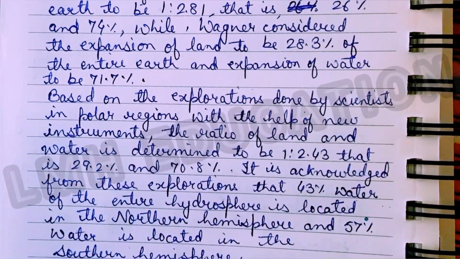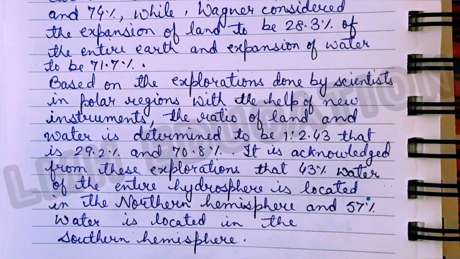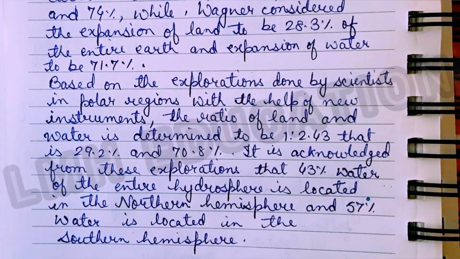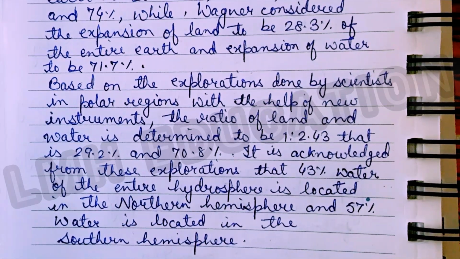Based on the exploration done by scientists in polar regions with the help of new instruments, the ratio of land and water is determined to be 1:2.43, that is 29.2% and 70.8%. It is acknowledged from these explorations that 43% of the entire hydrosphere is located in the northern hemisphere and 57% of the water is located in the southern hemisphere. So this is the answer of question number 25.